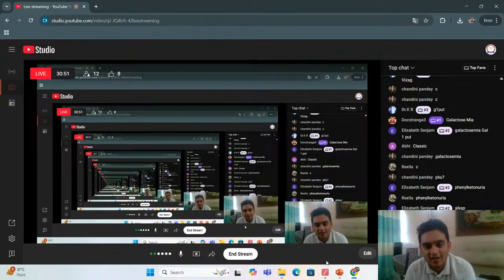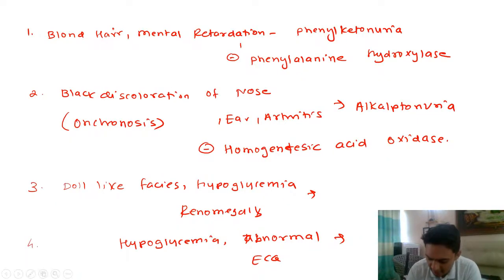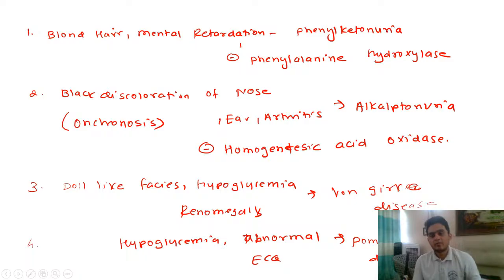As we discussed in our classes as well, whenever you see an abnormal ECG, we think about Pompe's disease. And again I want to highlight that we have von Gierke disease and the second is Pompe disease. Von Gierke is type 1 glycogen storage disease and Pompe is type 2. Why have I given you this? Because in our notes also we have already discussed this. Whenever you have a clue, you don't have to remember everything about that. You can get it through the clues as well.